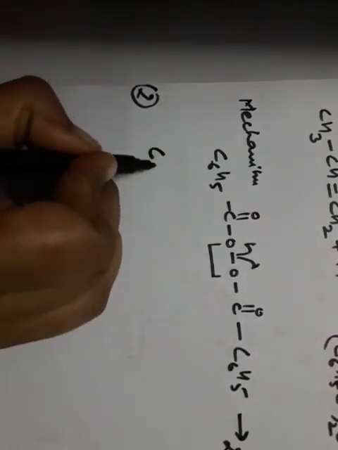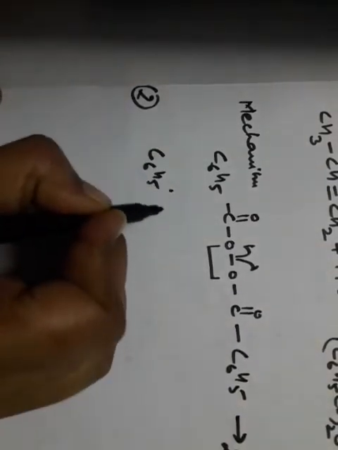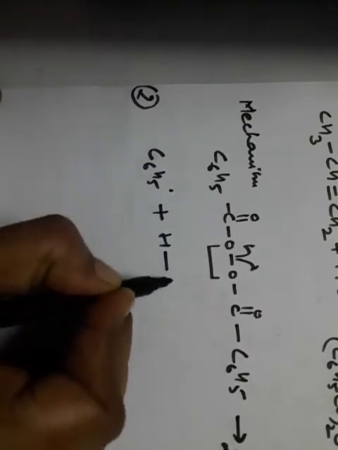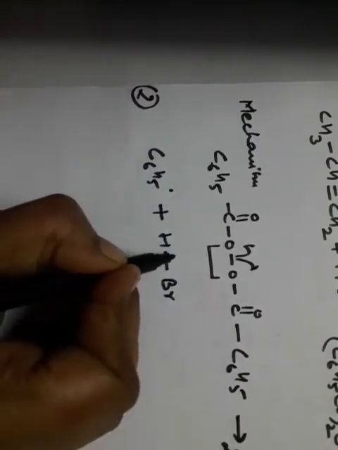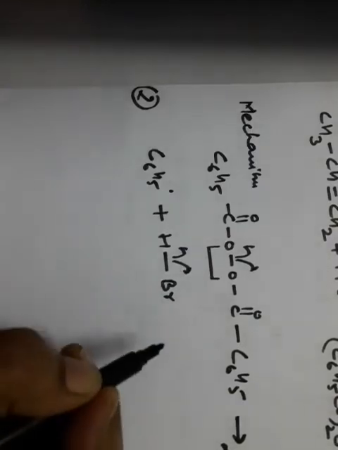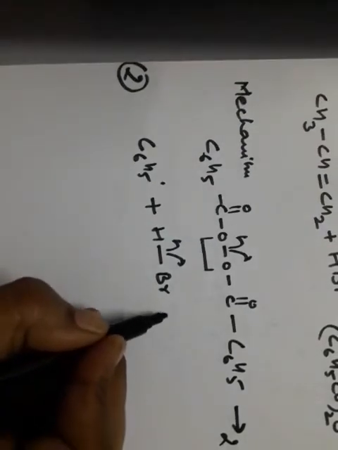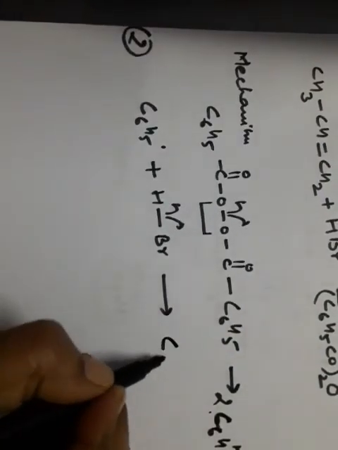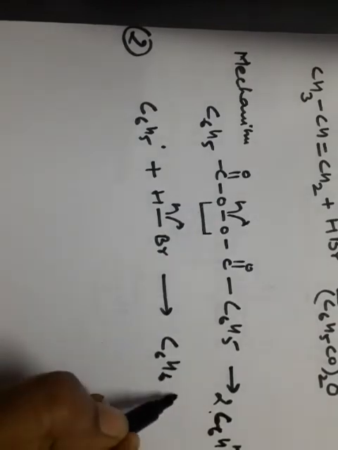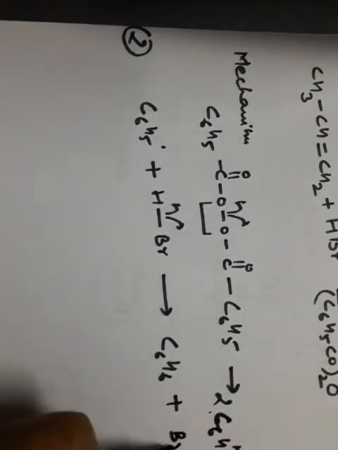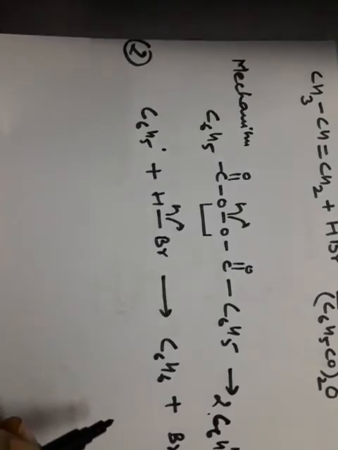This phenyl radical, C6H5 free radical, reacts with HBr and is responsible for homolytic fission of HBr. Here the homolytic fission takes place and a C6H6 molecule is formed along with a bromine free radical.